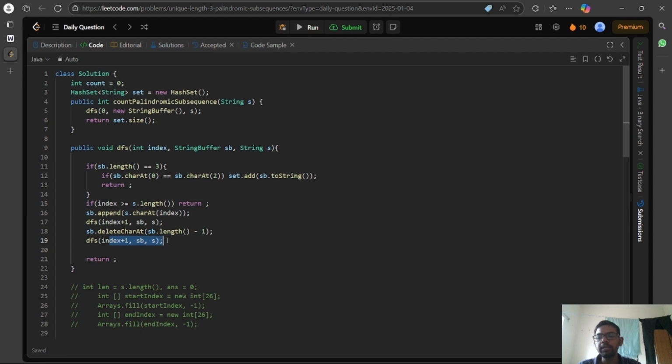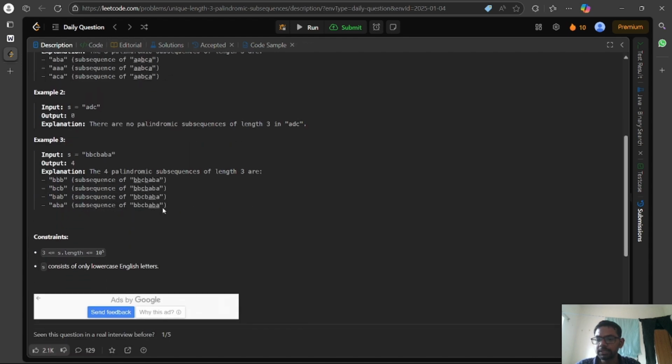Here we exclude the character at the present index and call DFS. This tries all the ways in which three elements could be chosen from the given string, and finally we return the size of the set.